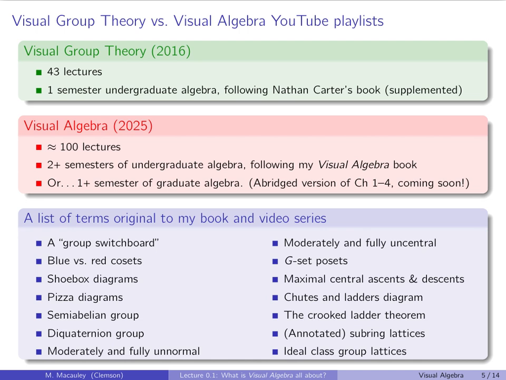Okay, let's actually compare these two playlists side by side. My Visual Group Theory 1 from early 2016 had 43 lectures, and it covered one semester of undergraduate algebra following Nathan Carter's book, but I really had to massively supplement it, as I mentioned. My Visual Algebra series that I'm making right now, I'm saying 2025 because the vast majority of it will be recorded then, is going to be about 100 lectures.